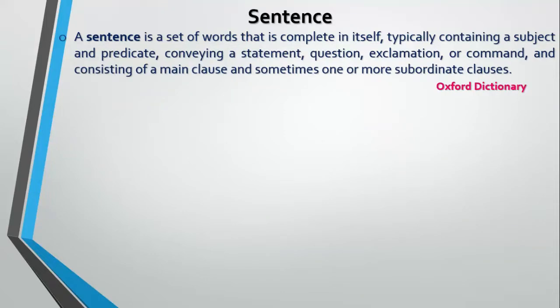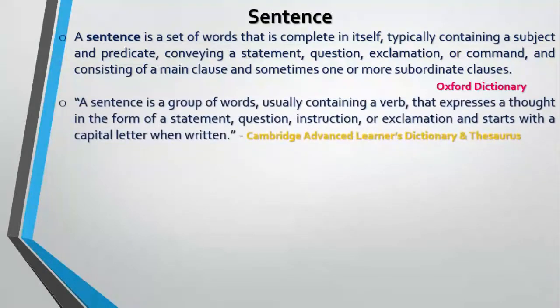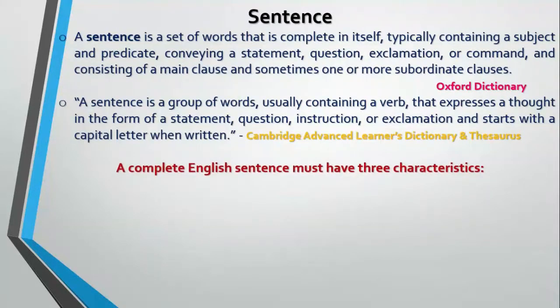subordinate clauses. According to Cambridge Advanced Learners Dictionary and Thesaurus, a sentence is a group of words, usually containing a verb, that expresses a thought in form of a statement, question, instruction, or exclamation, and starts with a capital letter when written. A complete English sentence must have three characteristics.